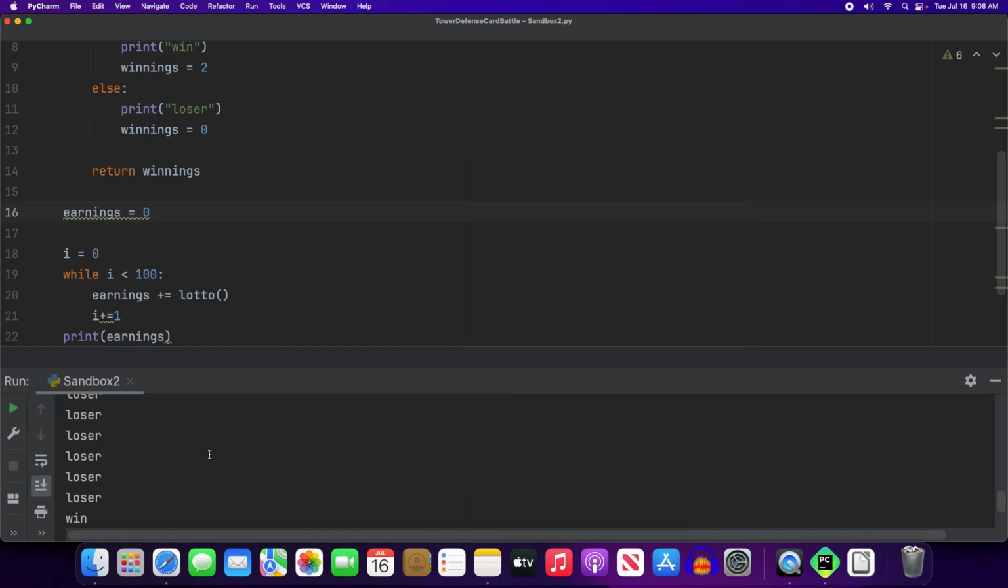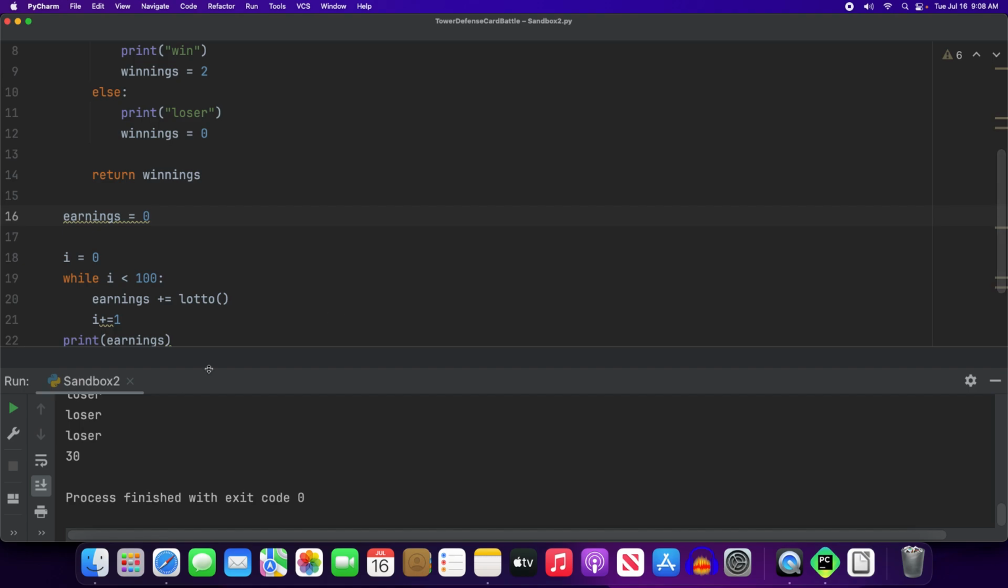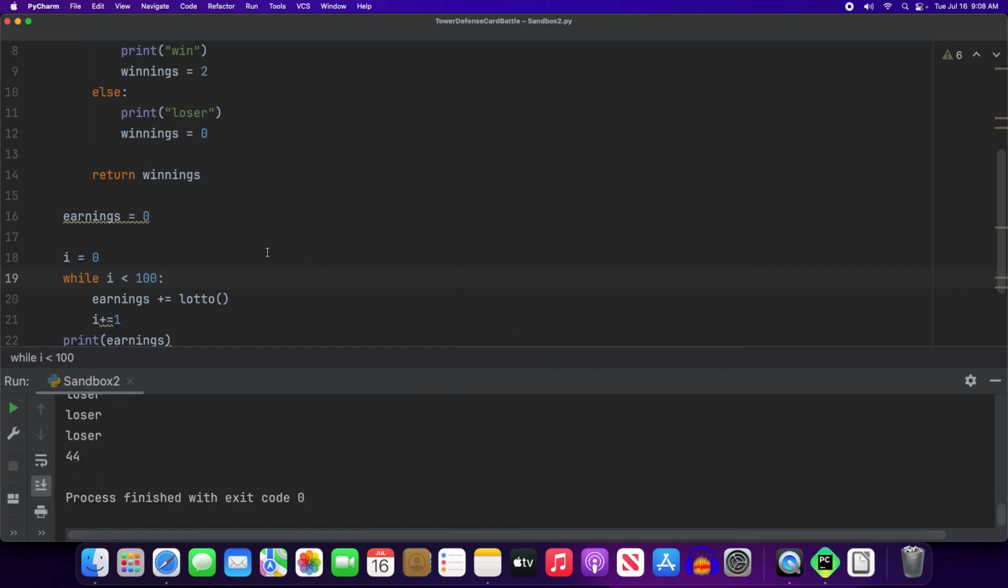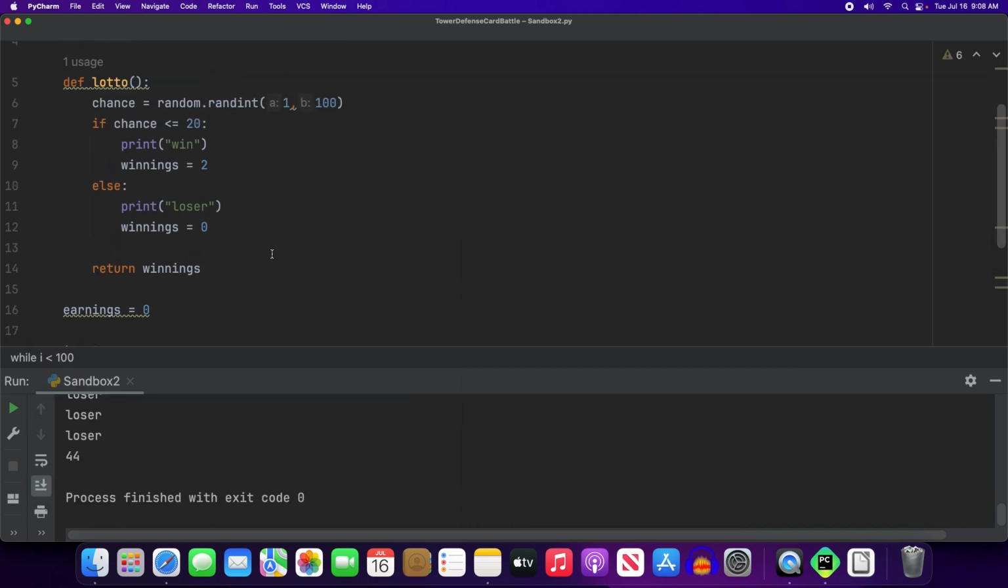So we have a lot of losers, a couple winners, and the sum total was 30. Still a bit higher than I would have expected. We run 100 times. Your chances of success are 20. Actually, no, that's lower than I would have expected. So 100 times you would expect 20 wins worth 2 each. The expected value should be 40. Let's run it again and see what we wind up with. 26, 50, 50, and so on. So we're kind of surrounding 40, but even 100 isn't that many.